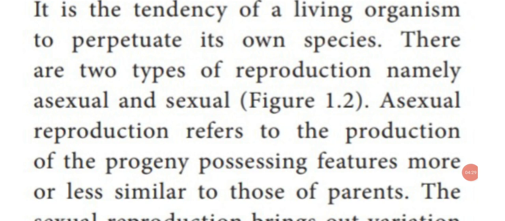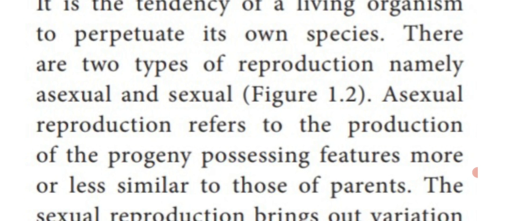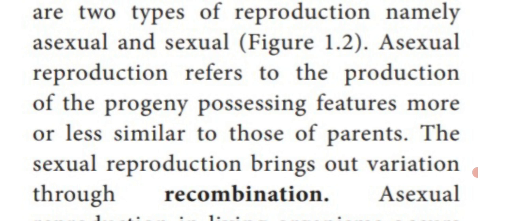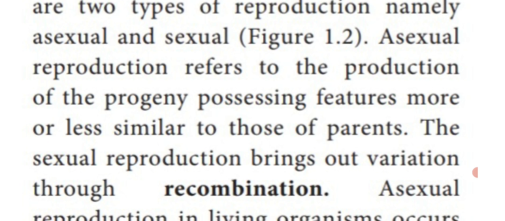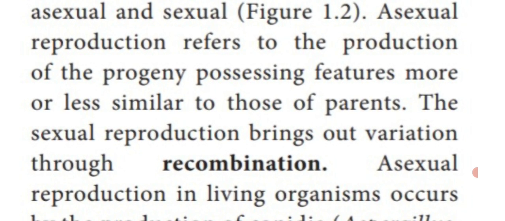In this newly formed progeny or next generation, most of the characters are similar to the parental ones, or they show less similar characters than the parental characters. So this reproduction is called asexual reproduction.